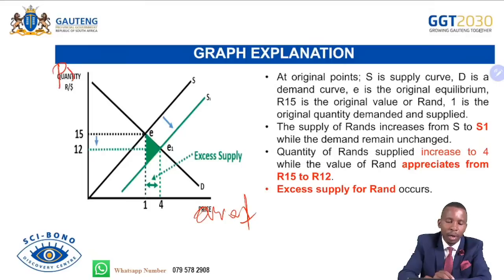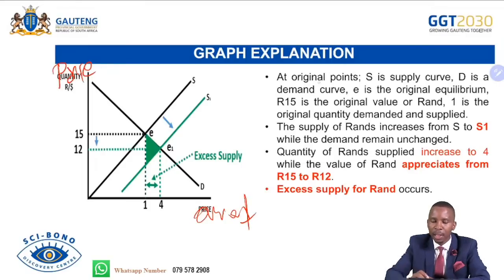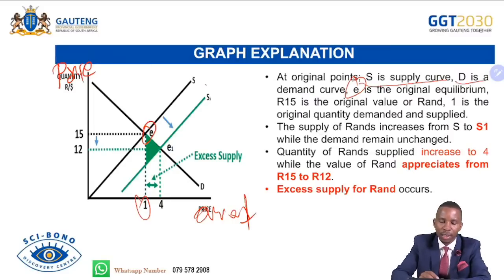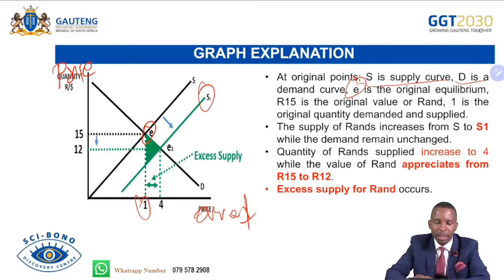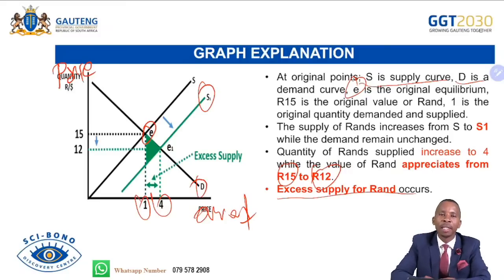The same graph comes in, and then this is the quantity, and this is the price of rand versus dollars. At the original point, S is the supply, D is the original demand curve, E is the original equilibrium, and 1 is the original quantity demanded and supplied at the equilibrium. The supply of rand increases from S to S1. You can see it goes straight to S1, while the demand remains unchanged at D. Quantity of rand supplied increased to 4, while the value of rand appreciates from 15 to 12, meaning now we can afford more US dollars with less than before when we were paying more. Excess supply of rand occurs. So the rand is oversupplied in the market compared to what is demanded.